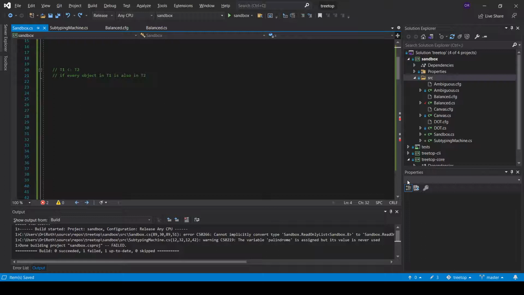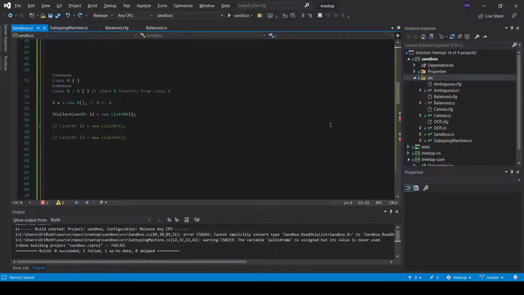The subject of my paper is compile-time computations with subtyping. We say that type T1 is a subtype of type T2 if every object in T1 is also in T2. For example, here we have class A and class B that inherits from A. So we can assign a B to a variable of type A because every B is a kind of an A, or we say that B is subtype of A.